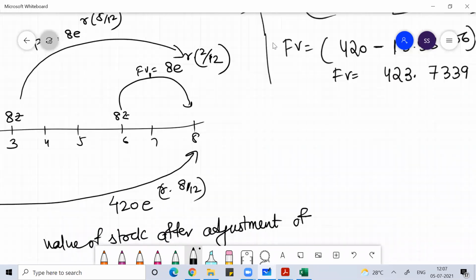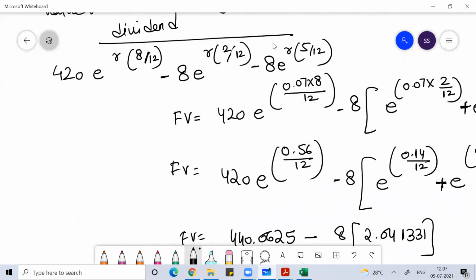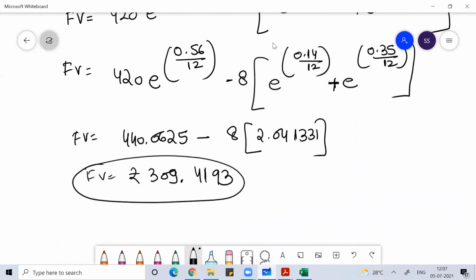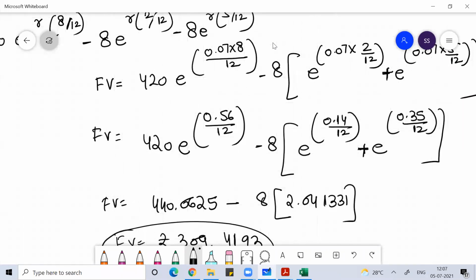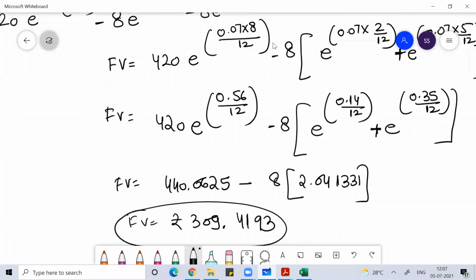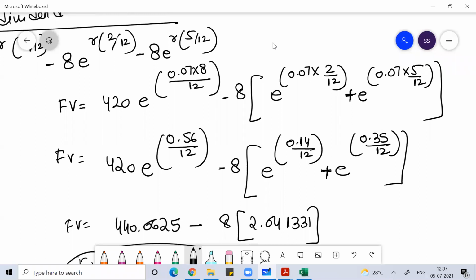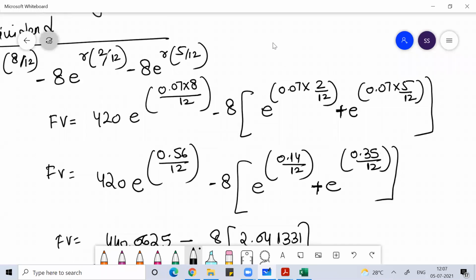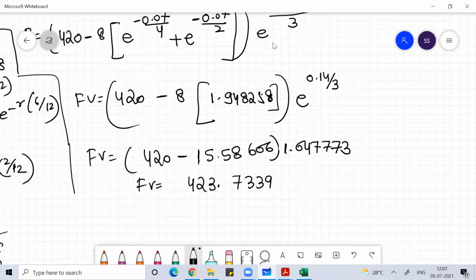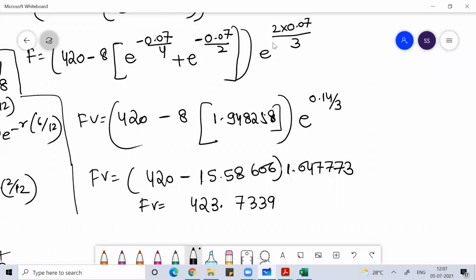Here I was getting some other value, right? Here I am getting 309. There is too much difference I'm getting, guys. Here I'm getting this value. Hmm, one minute. This was 8 months, right?